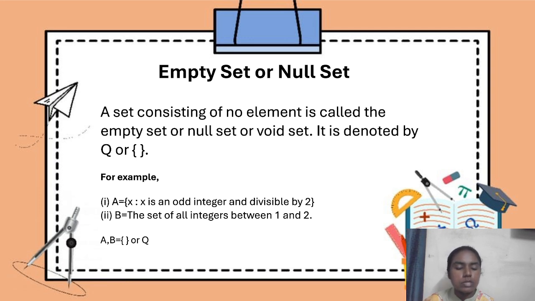Next example, the set of all integers between 1 and 2. They described this set as an integer which comes between 1 and 2. Between 1 and 2 there is no integer, because 1, 2, 3, 4, 5 are all the integers. Between 1 and 2 there are no integers, so the set here is empty. So this set is also considered to be an empty set or null set.